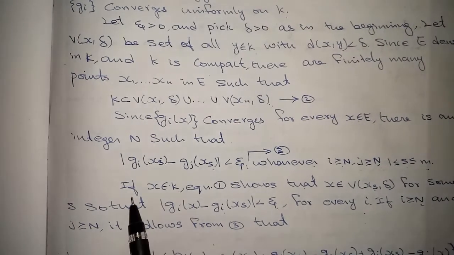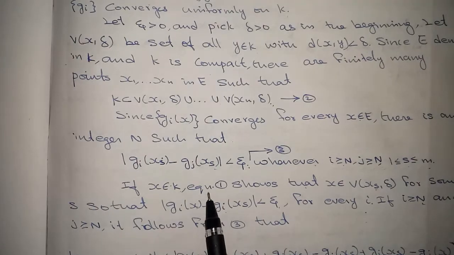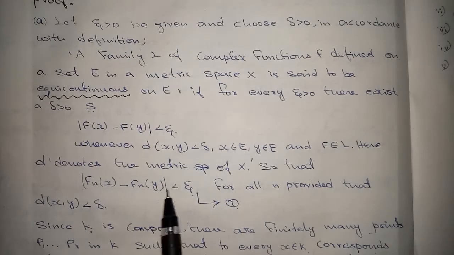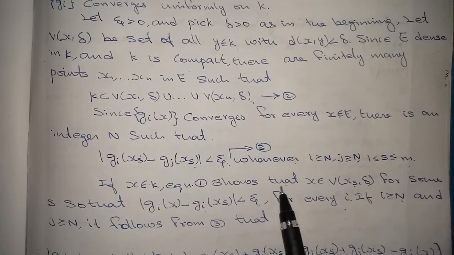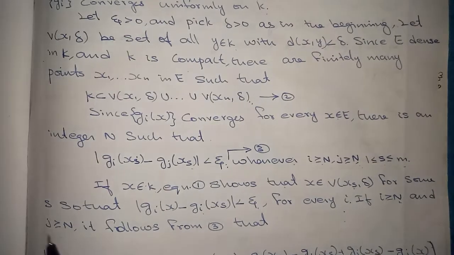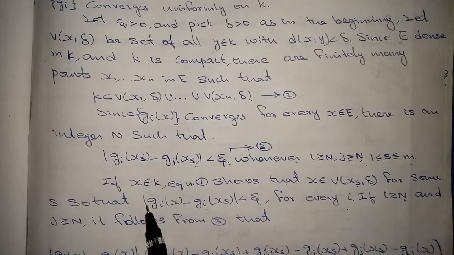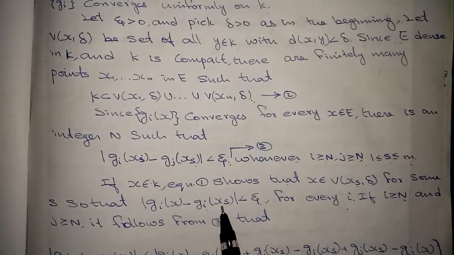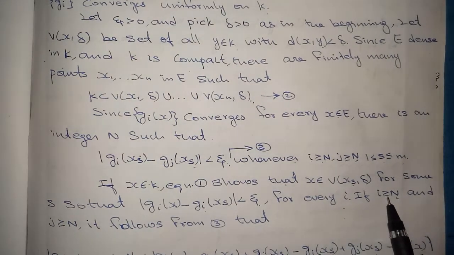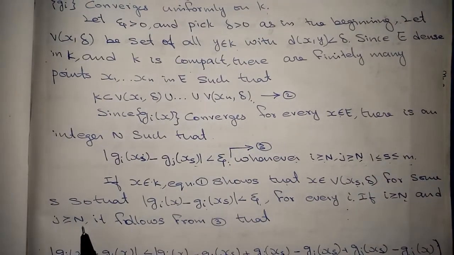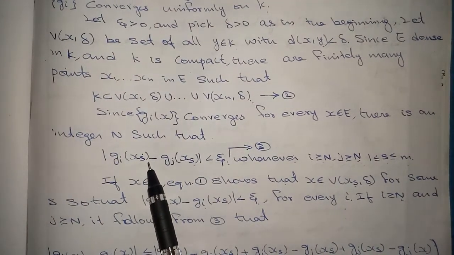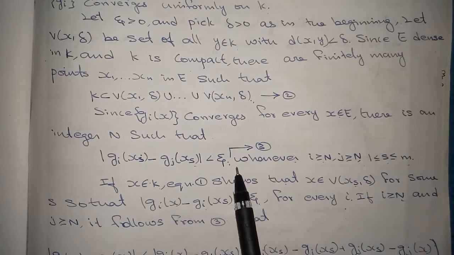If x belongs to K, equation 1, that is absolute value of fn(x) minus fn(y) less than epsilon, shows that x belongs to V(xs,delta) for some s, so that absolute value of gi(x) minus gi(xs) less than epsilon for every i. If i is greater than or equal to N and j greater than or equal to N, it follows from equation 3 that absolute value of gi(xs) minus gj(xs) less than epsilon.